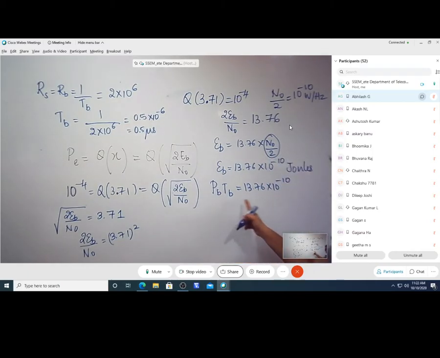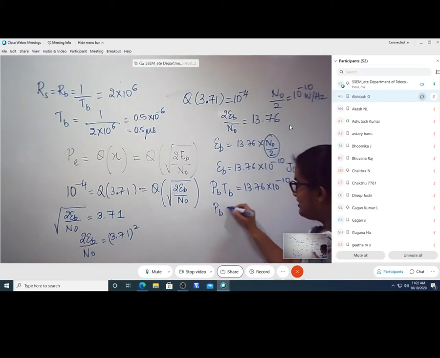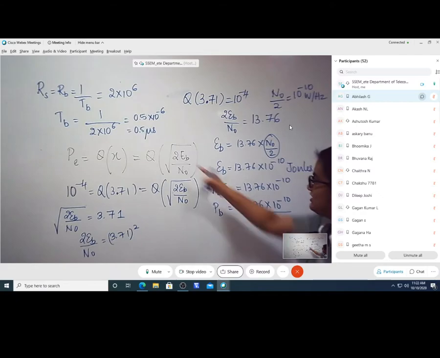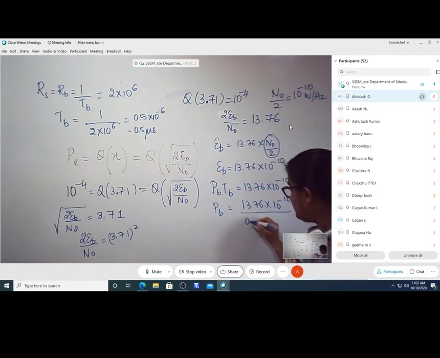PB I need to calculate. TB I have already calculated. So it is 13.76 into 10 raised to minus 10. What is TB? 0.5 into 10 raised to minus 6. To find out what is the PB value now.